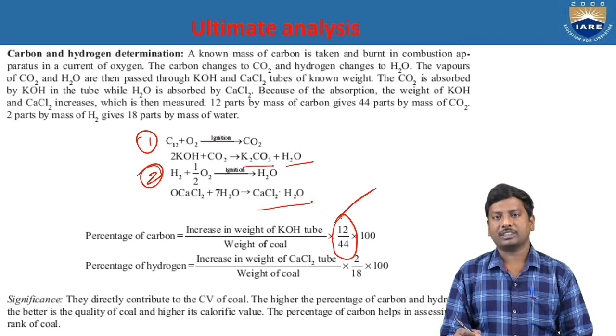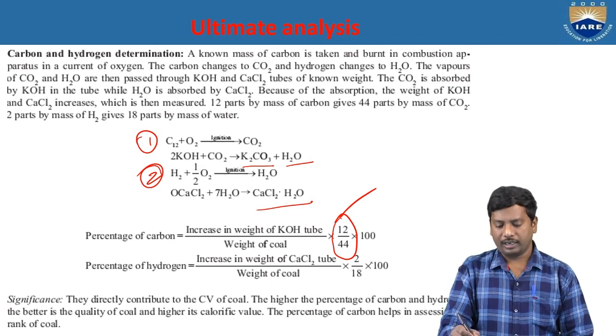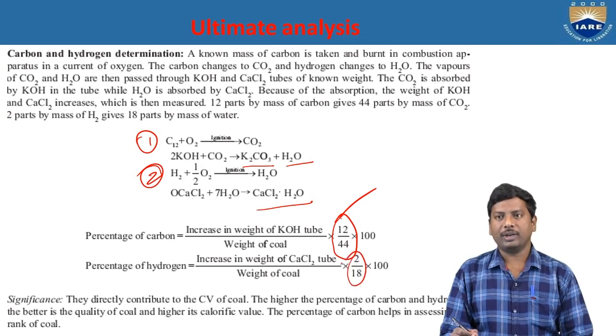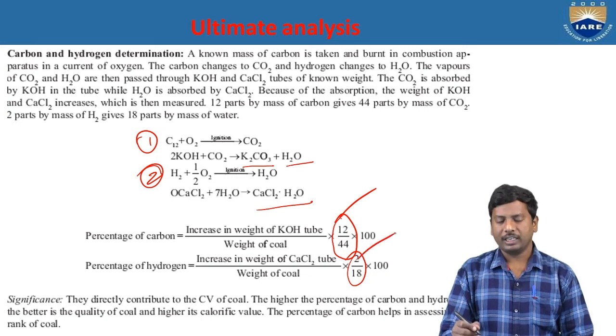And in the case of the percentage of the hydrogen, it is absorbed by the calcium chloride tube. So we can calculate the increased weight of the calcium chloride tube, and it will be divided by the weight of the coal into 100. And the multiplication factor is 2 by 18. So 2 is the atomic weight of the hydrogen, which is obtained from the atomic number of hydrogen. What is the atomic number? 1. And 18 is the molecular weight of the water molecule. So that's why the multiplication factor becomes 2 by 18.